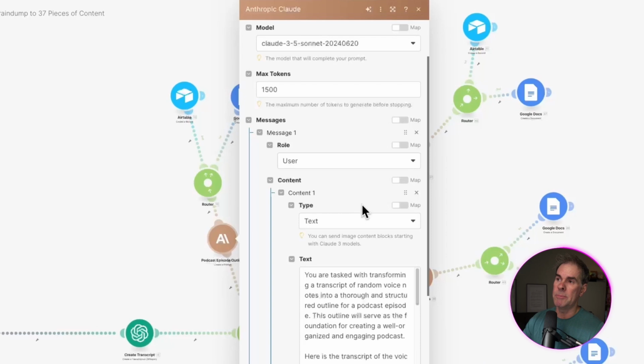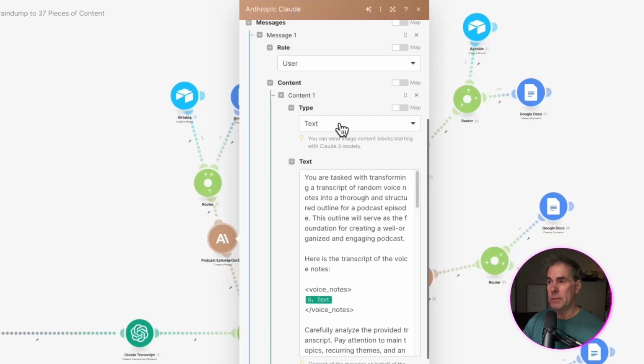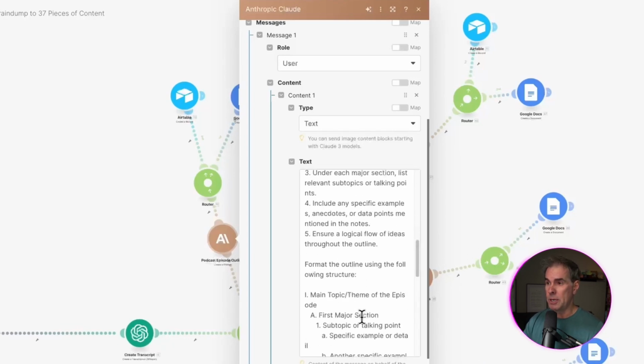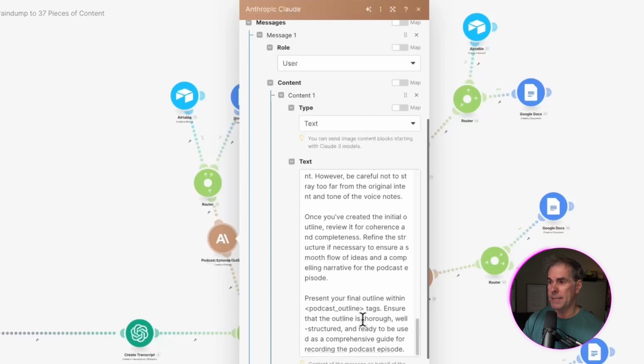If I put in too small a number, it's just going to cut off. So I don't want to do that. The role I'm going to choose is user. The type of content that I want to use is text. And the text is simply the prompt that you are including in this automation to create the specific piece of content that you're doing. So in this case here, this is for the podcast episode. So I've written a full-on prompt here to write the podcast script outline.